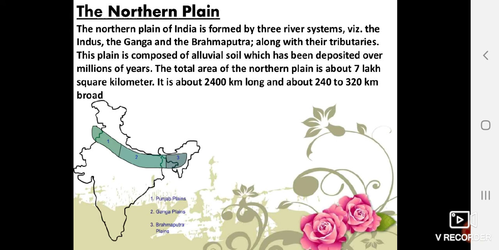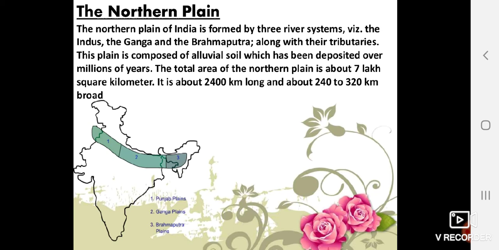Here the rivers coming from the northern mountains, the Himalaya, are involved in depositional work. In the lower course, due to gentle slope, the velocity of the river decreases, so the river slows down and cannot carry the silt.